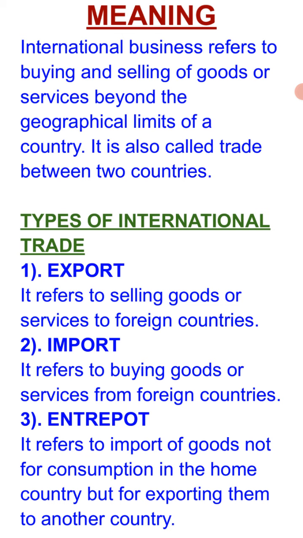So we can see that there are three elements of international trade. The very first one is export, which refers to selling goods to the rest of the world. Thereafter, import, that is buying goods from the rest of the world. And entrepot is the combination of export and import. Initially we import the goods not for the purpose of consumption but for the purpose of export, that is known as entrepot.